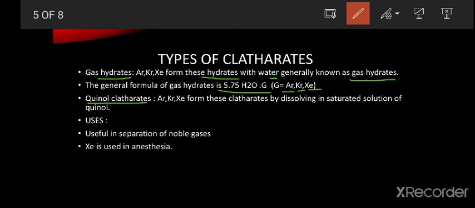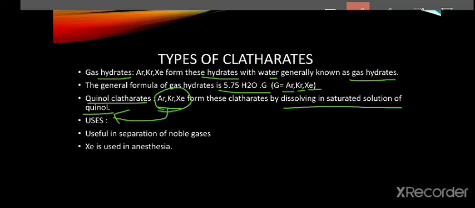Next one is the quinol clathrates. In this one also we are using argon, krypton, xenon noble gases for the formation of the clathrate compounds. These 3 noble gases will form the clathrates by dissolving in the saturated solution of quinol. Means these 3 noble gases dissolve in the saturated solution of quinol, then only they will form the quinol clathrates.